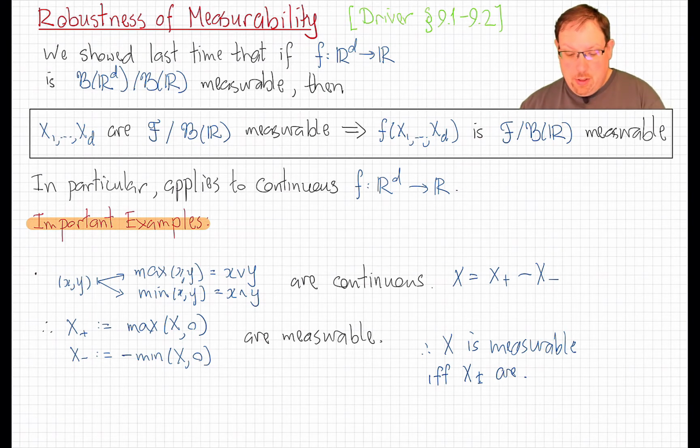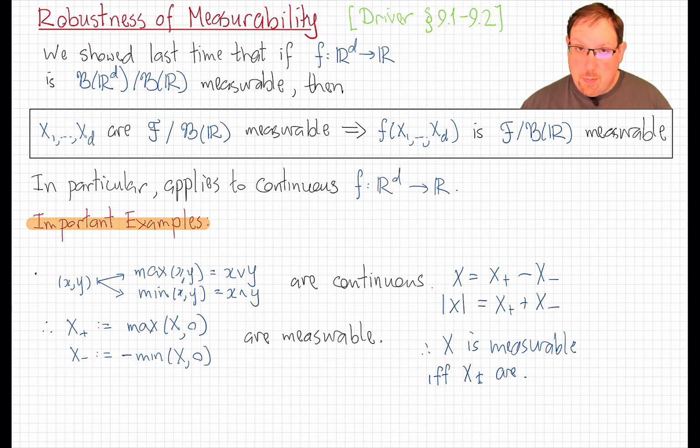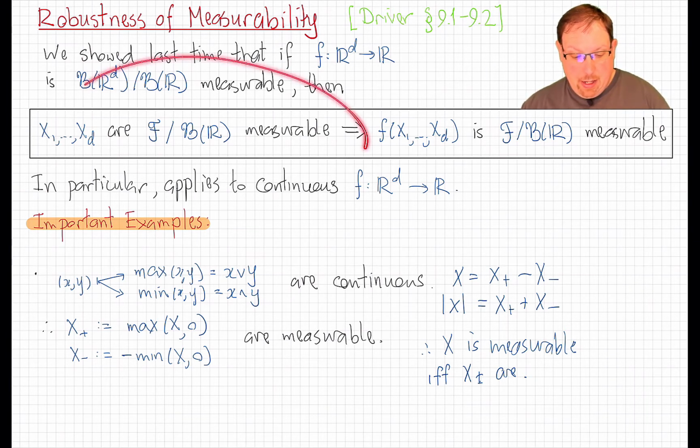And by the way, notice that we also have the absolute value of x, which is x plus plus x minus, and therefore it is also measurable if x is measurable. Now, we could get that directly by noting that the absolute value function is a continuous function on the real line and applying this theorem again there.